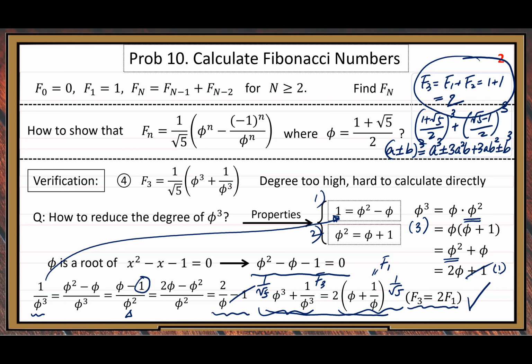So that means our verification using the 2 properties of the golden ratio can avoid doing calculation with root 5. Because when we manipulate the golden ratio symbol phi, we never need to use √5, right?